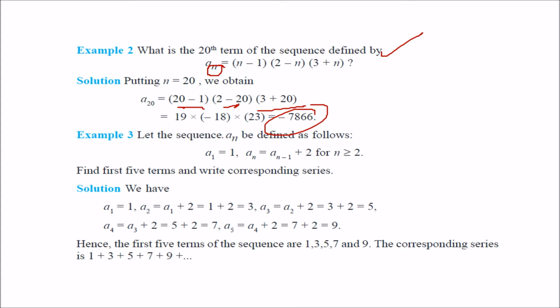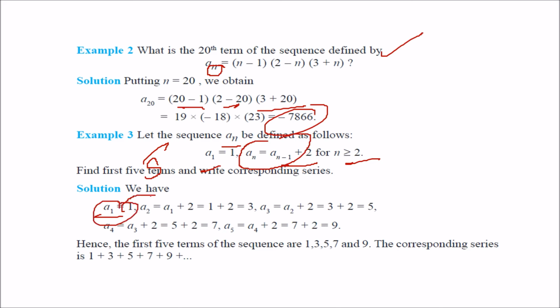Next, let the sequence a_n be defined like this: a1 is 1, a_n is equal to a_(n minus 1) plus 2, for n greater than or equal to 2. You have to find the first 5 terms and write the corresponding series. a1 equals 1, and a2 is a1 plus 2.